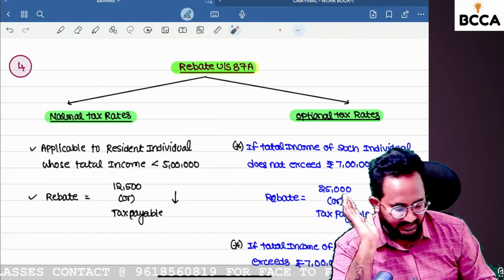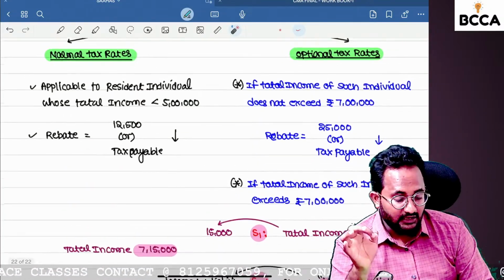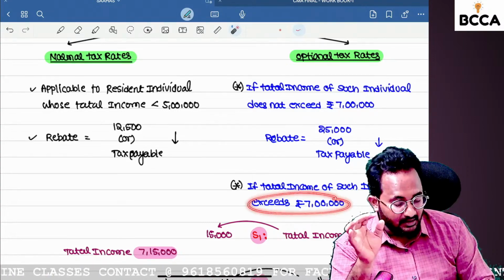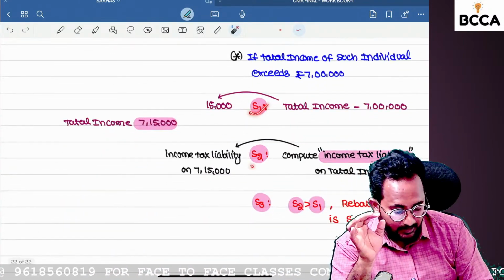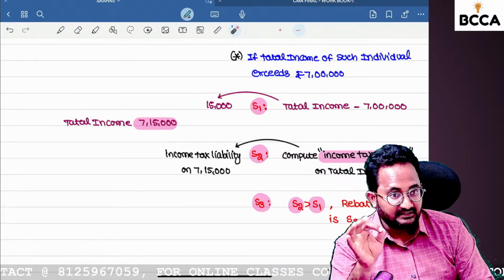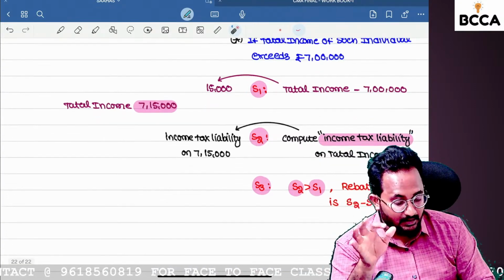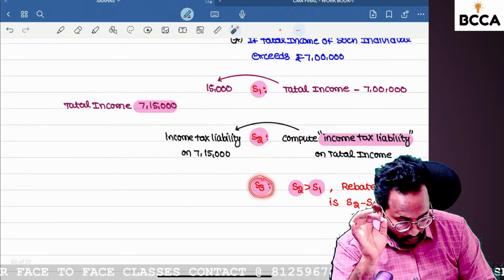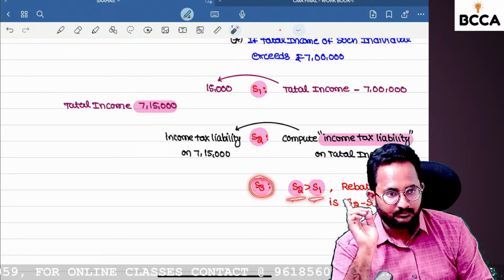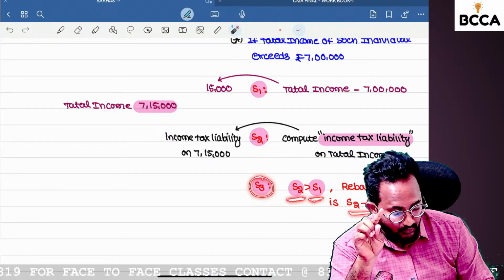Next, if the total income of such resident individual following the optional tax rate exceeds 7 lakh, we can take the rebate using the following 3 steps. First step: total income minus 7 lakh. Second step: compute the income tax liability on total income. Third step: you can get the rebate only if the step 2 amount is more than step 1. The difference between step 2 and step 1 is the rebate.